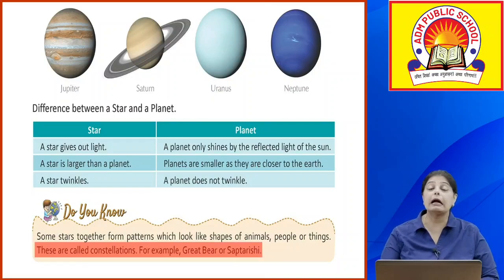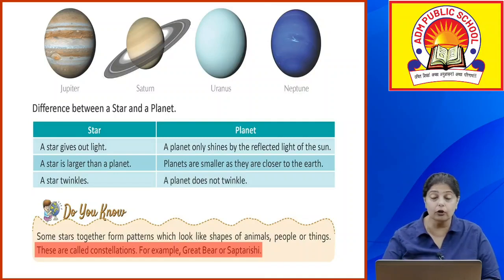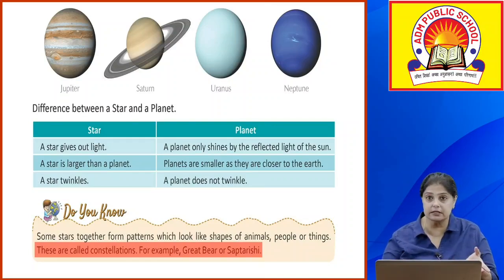So, children, अगर आप कहीं घूमने जाते हो, say for example you go to a hill station, या फिर कोई बीच पे जाओ आप रात को, then if you look at the sky, you will observe that there are different shapes that the stars are forming.